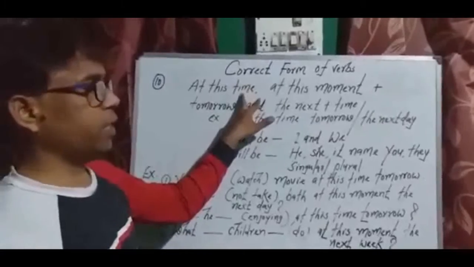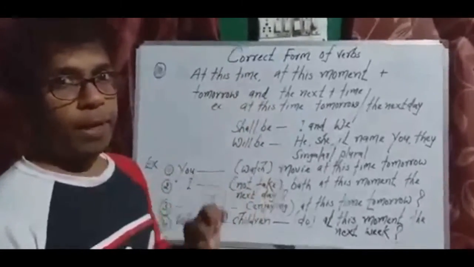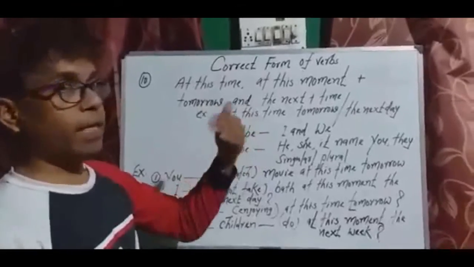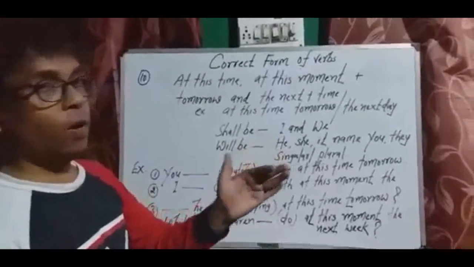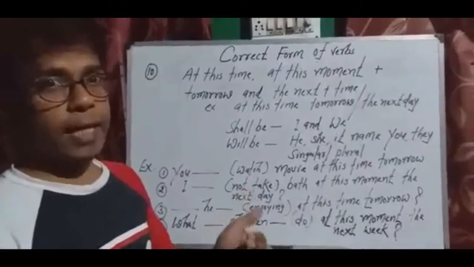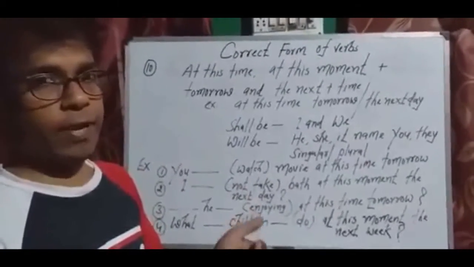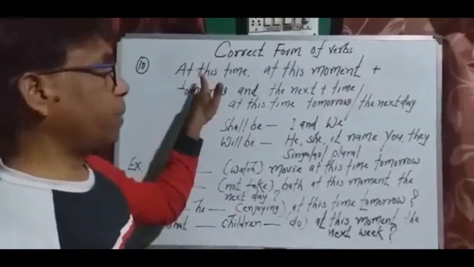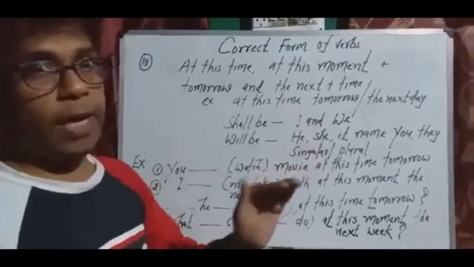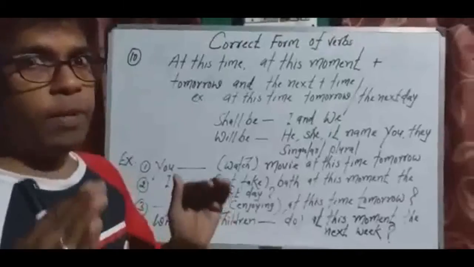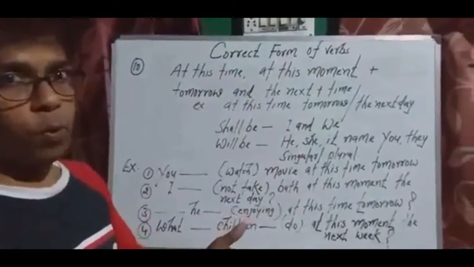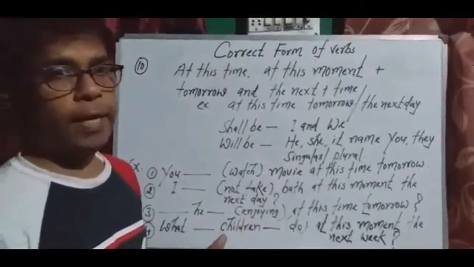These two words, if they are written in a particular sentence along with tomorrow and the time that is about to come, the next along with time, whatever there may be, like the next day, the next week, but the specific words like at this time, at this moment, if they are written along with that tomorrow and the time about to come, you will have to apply